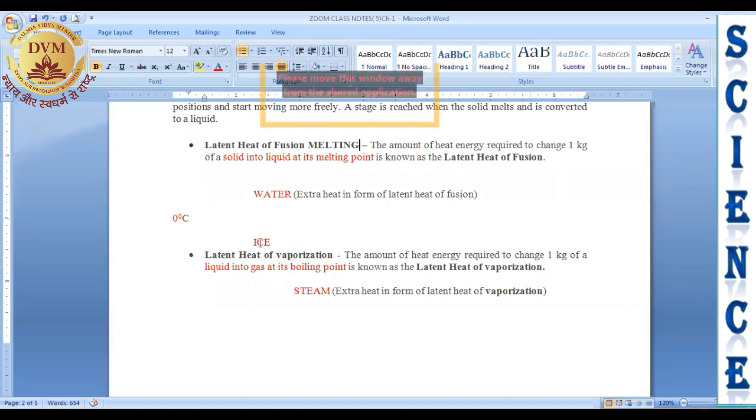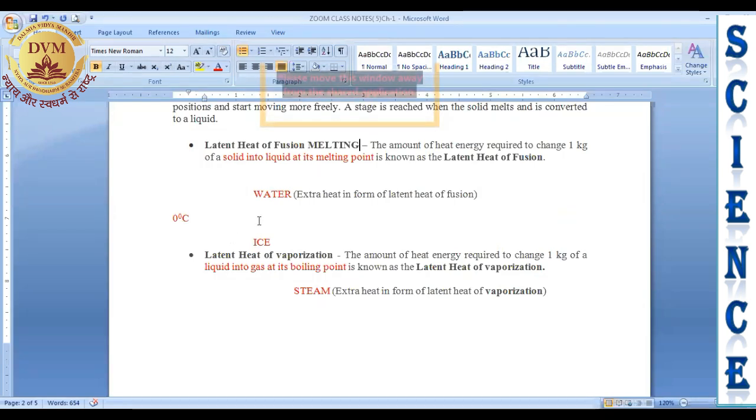But because ice have absorbed some hidden heat and convert into water, it means the water at 0 degree, though the temperature is 0 degree, but it have some extra heat in the form of latent heat of fusion. Listen it again. At 0 degree,